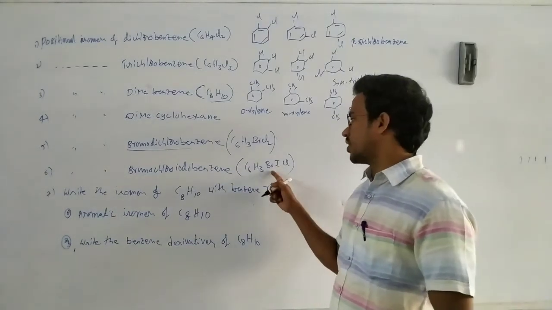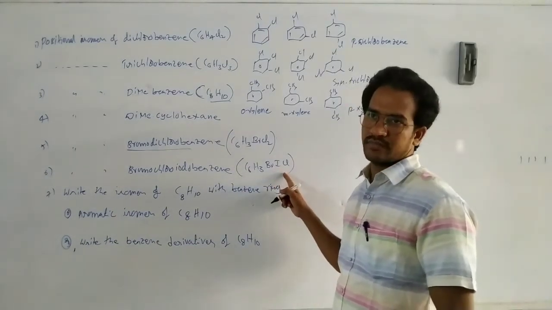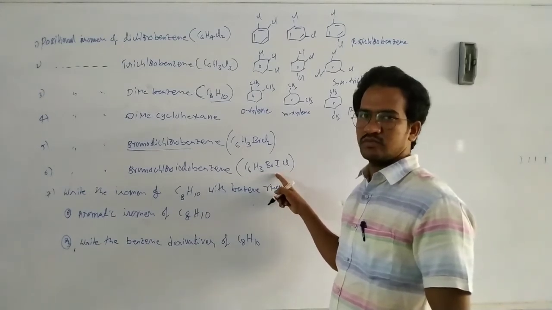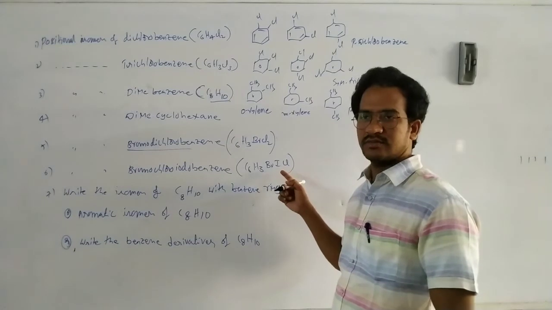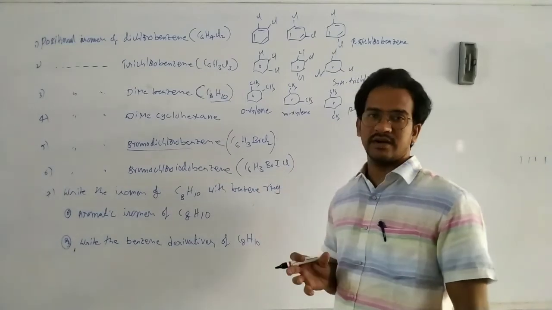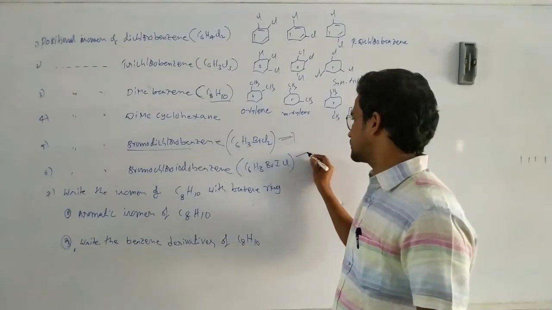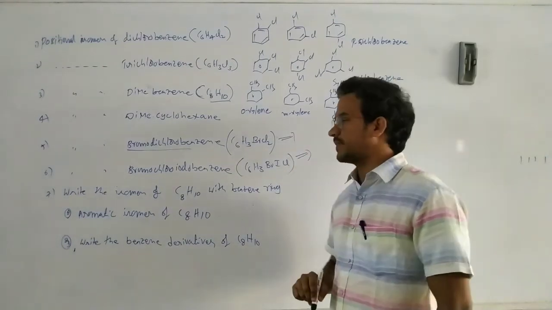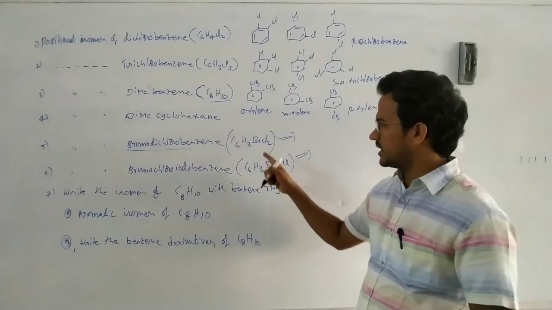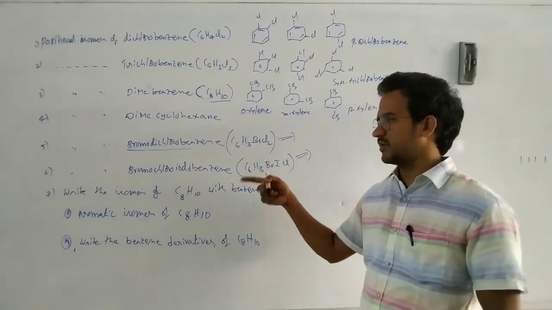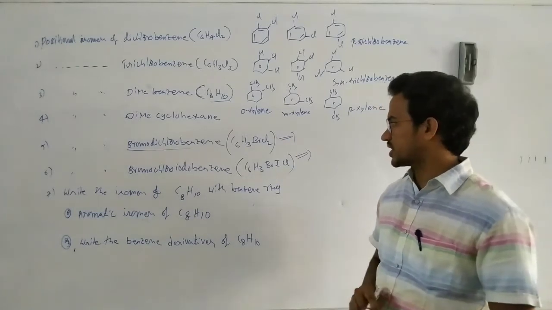For suppose 1-bromo, 2-iodo, 3-chloro. And again 1-bromo, 2-chloro, 3-iodo. Like this, different isomers exist. So you finish these two problems. This one nearly 6, and this one nearly 10 or 12 you will get. Okay, try this one, positional isomers.